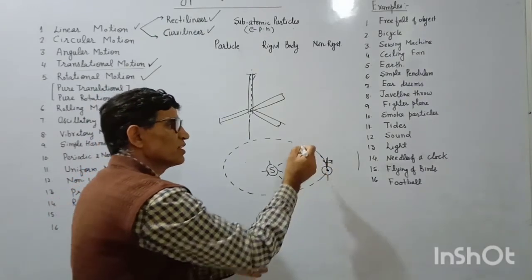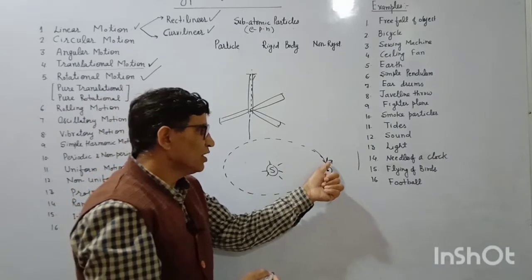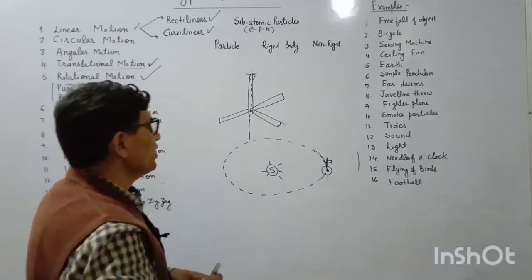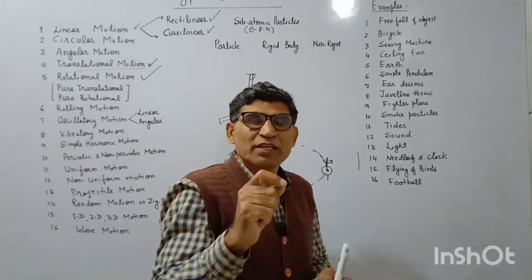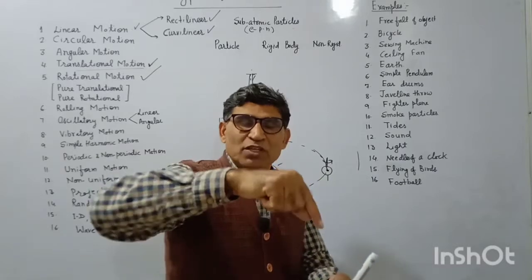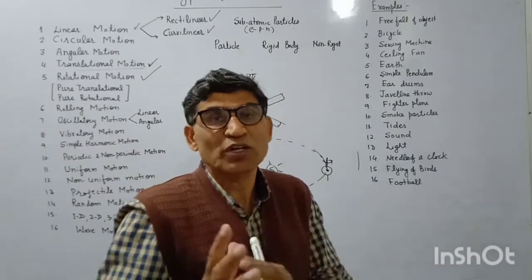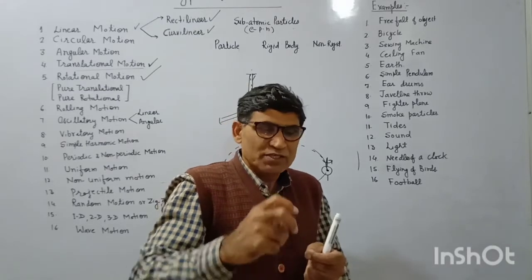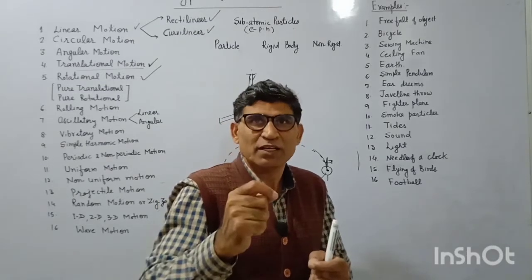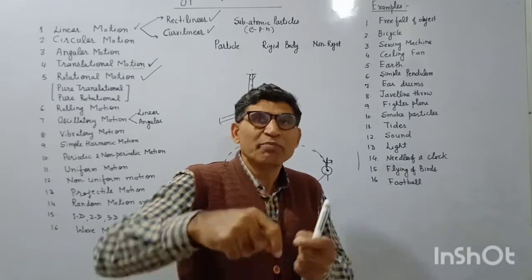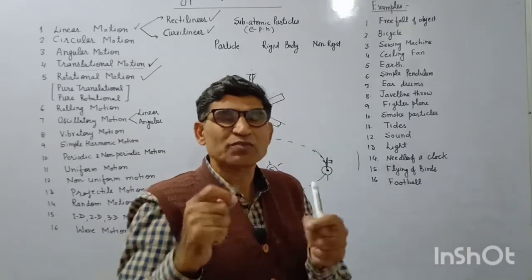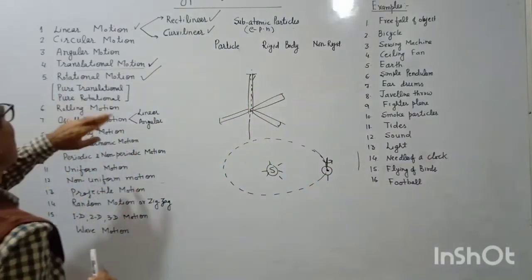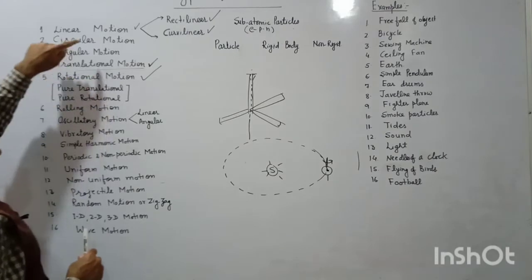The motion of the Earth around the Sun is translational, but the motion of the Earth around its own axis is pure rotational. In pure rotational motion, every particle is moving in a circular path. The difference between rotational and circular motion is that rotational motion involves a rigid body, while circular motion involves only a single particle. If a rigid body is in pure rotation, every particle of the rigid body has a circular path. That is the difference between pure rotational motion and circular motion.